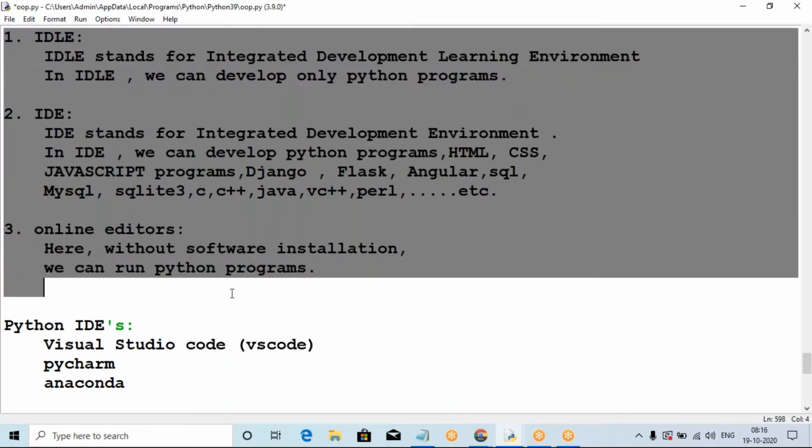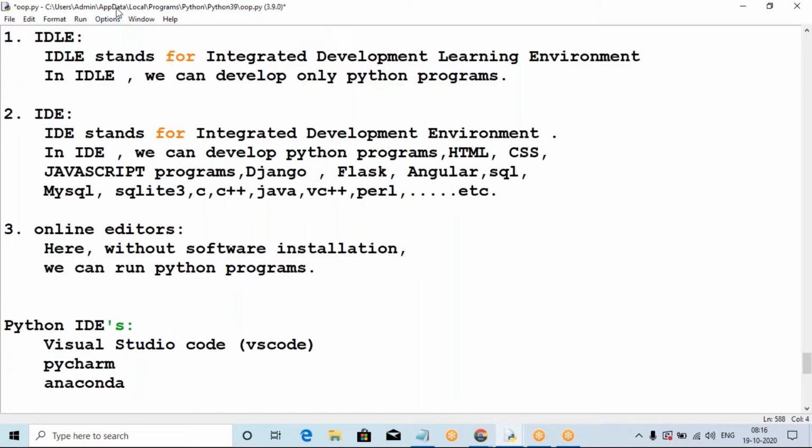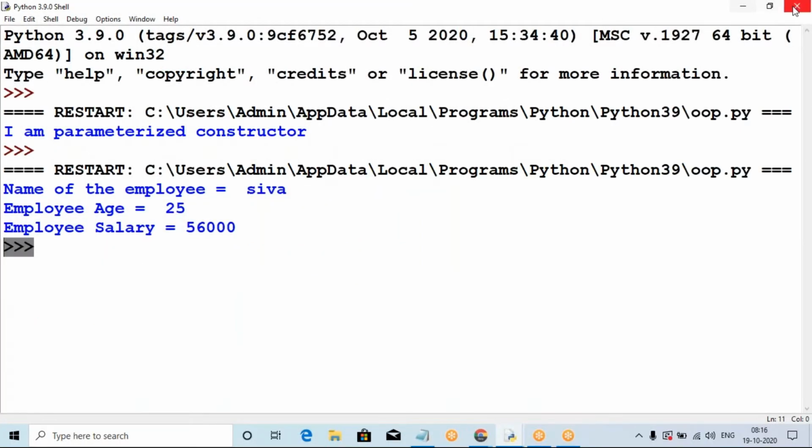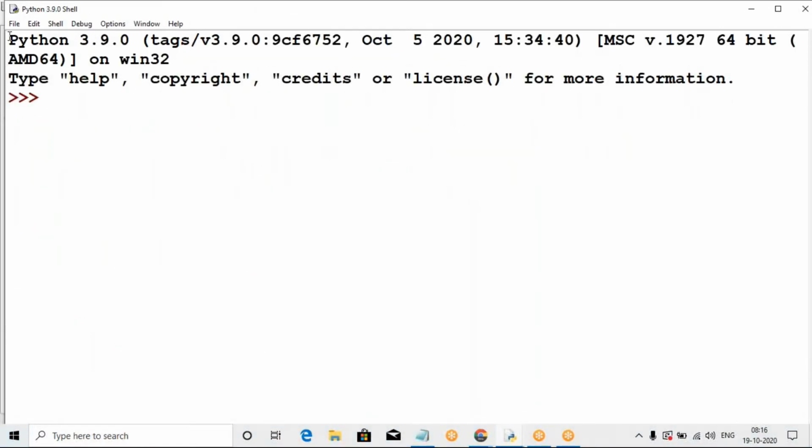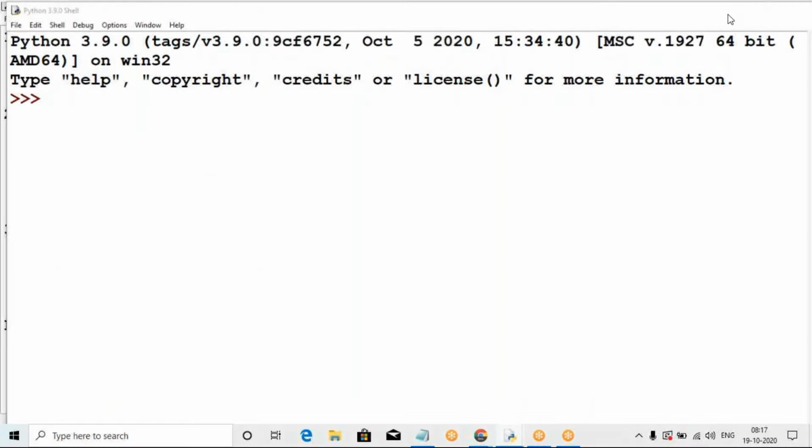So these are the three types of editors. IDLE you know already. This is called the IDLE. Here is the latest Python version, Python 3.9.0, released on October 5th. Today is October 19th, so it was released only about ten days back. That is only for the 3.9 latest version, with release date, time, and so on. The three greater-than symbols: this is called Python IDLE. Most often we use only IDLE.